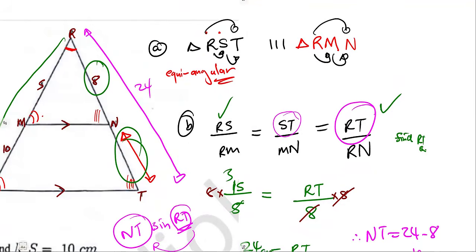Or you could have calculated it straight from that consideration I was explaining. In place of this RT, we can rewrite RT as 8 plus NT.